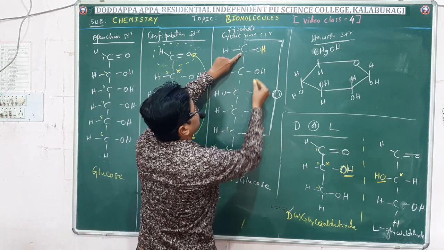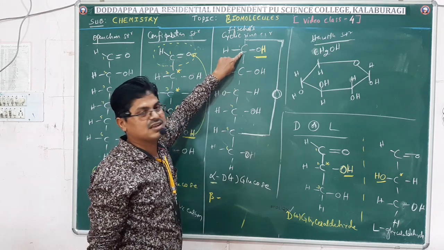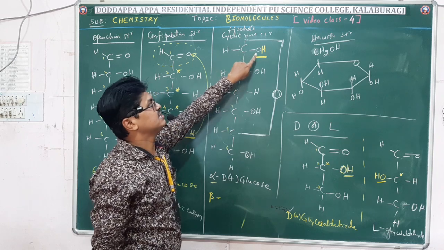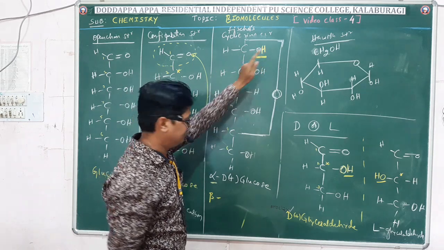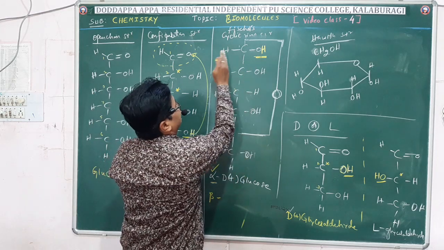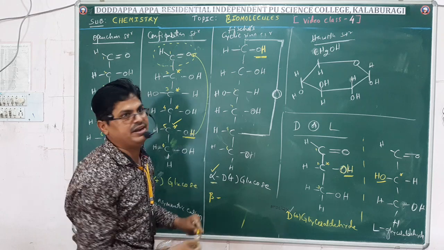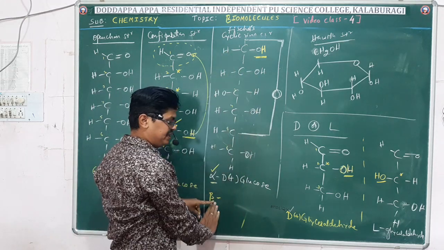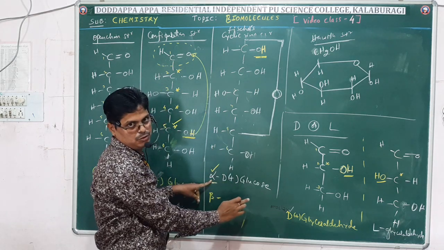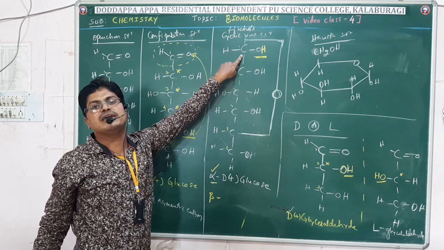Now, based on the position of the OH group on the first carbon, this carbon is called the anomeric carbon or anomeric center. Okay. See, if the OH group is at right hand side, that is called alpha glucose. If OH is present at left hand side, that is called beta glucose. If I write the OH group at left side, it becomes beta D plus glucose. If I write OH at right side, it becomes alpha D plus glucose. Based on what? Based on the position of the OH group on the anomeric carbon.